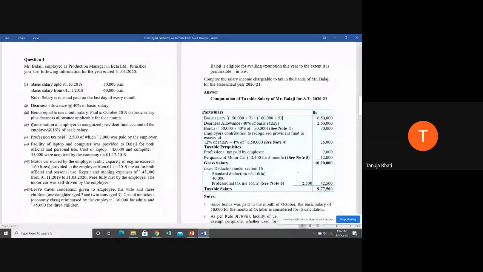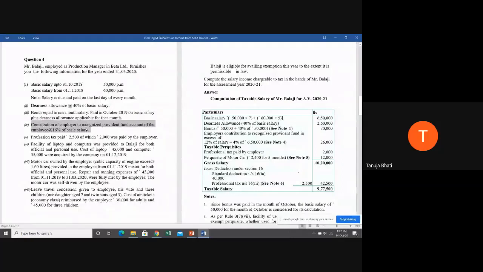Okay. Next, contribution of employer to recognized provident fund of the employee at the rate of 16% of basic salary. Now, can you all tell me, in case of recognized provident fund, if the employer is making a contribution, how much is exempt, how much is taxable, or 100% exempt or 100% taxable? Can you all tell me?